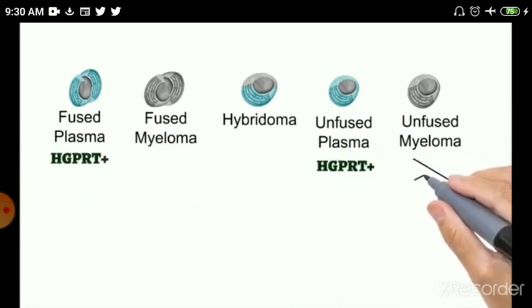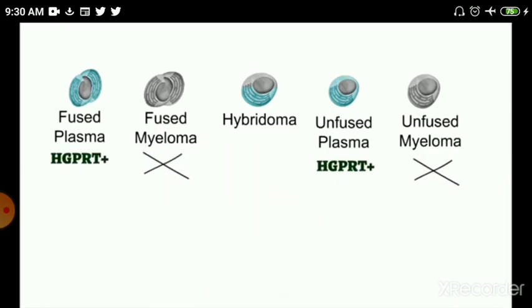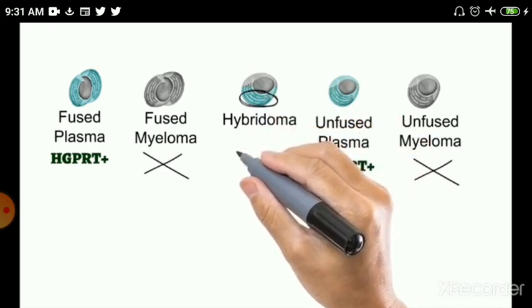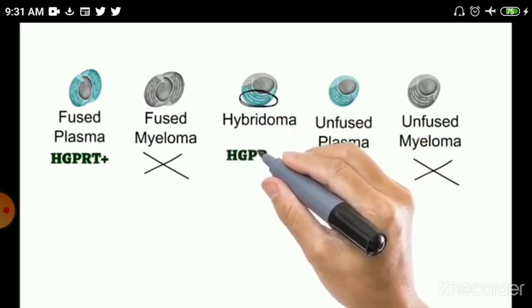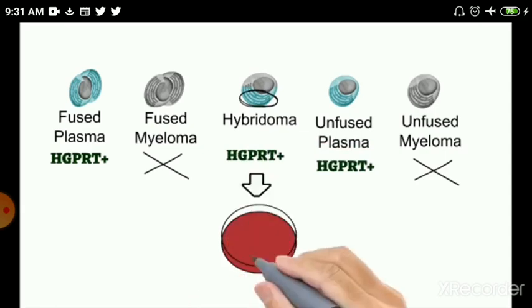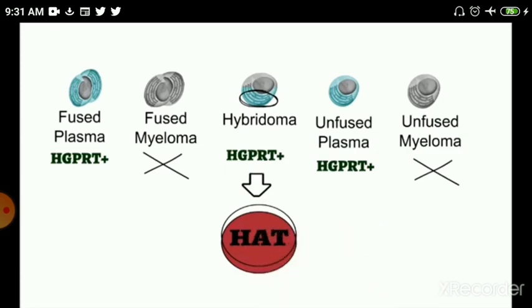Myeloma cells don't have the HGPRT enzyme, and therefore fused myeloma will also lack it. What about hybridoma? In case of hybridoma, one cell is plasma, and therefore it will have the HGPRT enzyme. Correct?